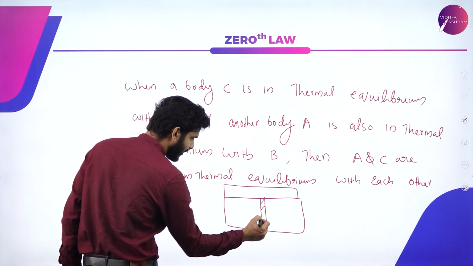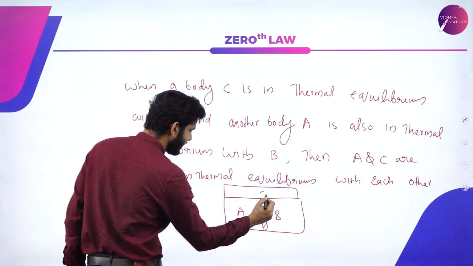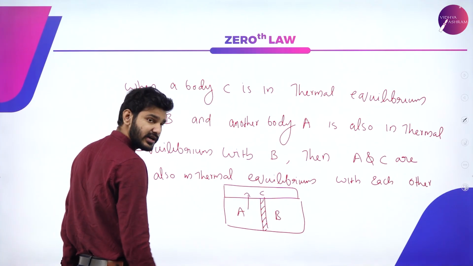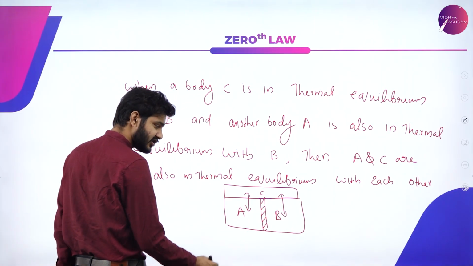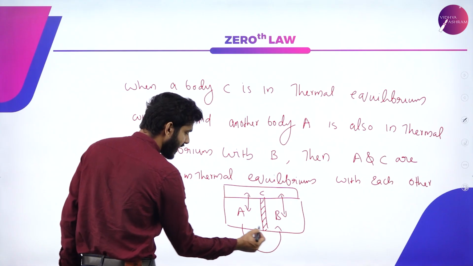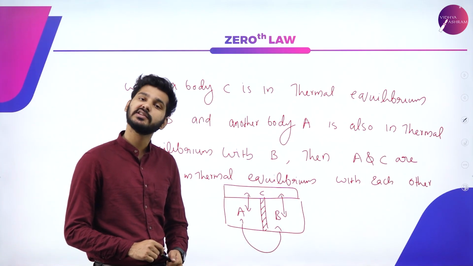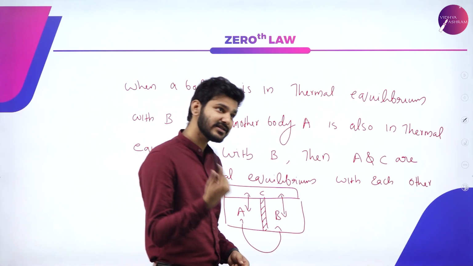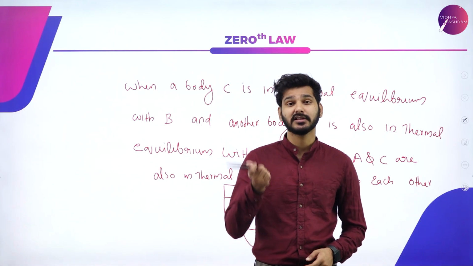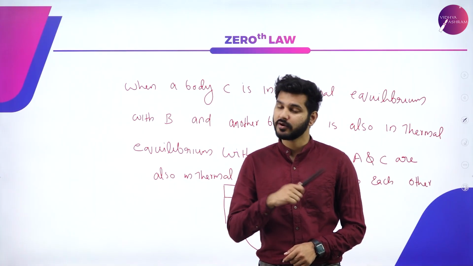So this is separated by an adiabatic wall, and there are A, B, and C. If A and C are in thermal equilibrium with each other, and C and B are in thermal equilibrium with each other, then indirectly A and B are also in thermal equilibrium with each other. That is known as the zeroth law of thermodynamics. And it is very important that you note that the thermometer also works on the basis of the zeroth law of thermodynamics.